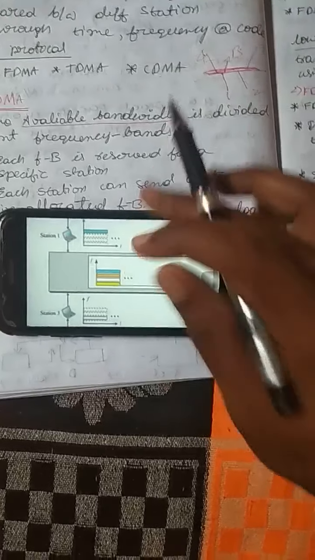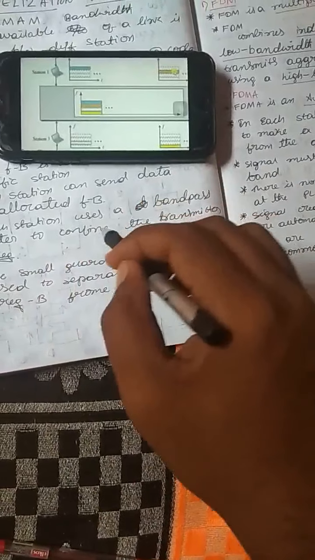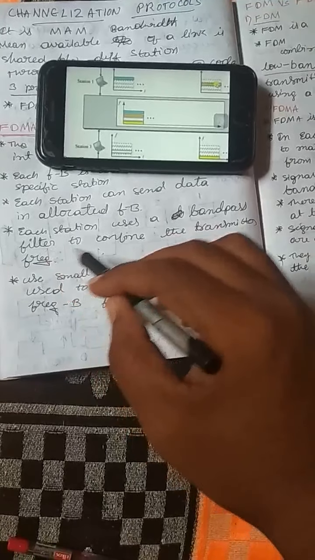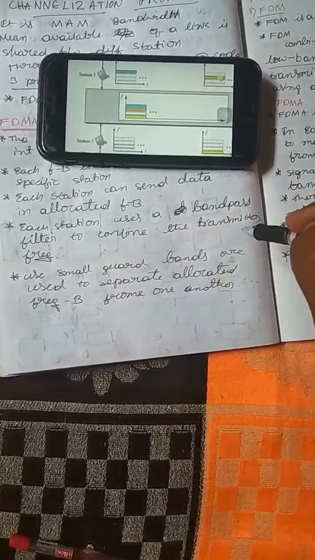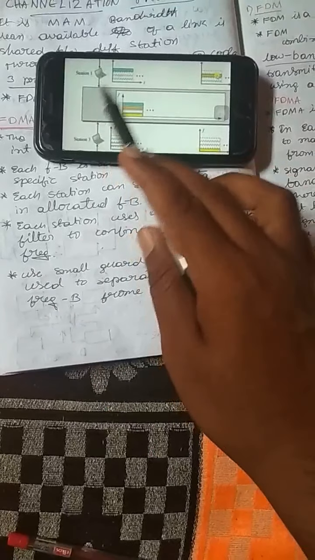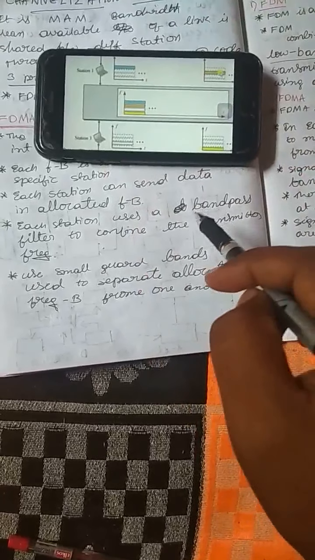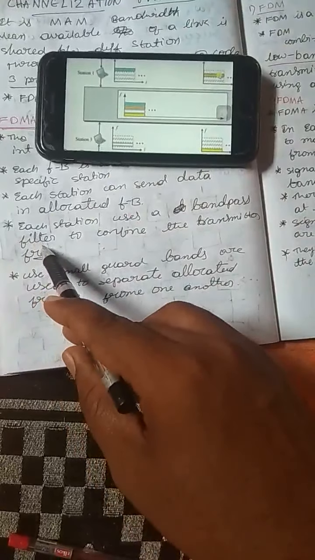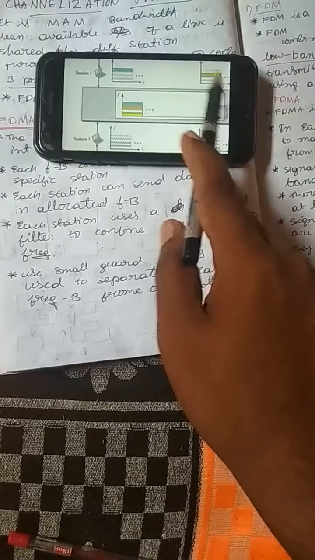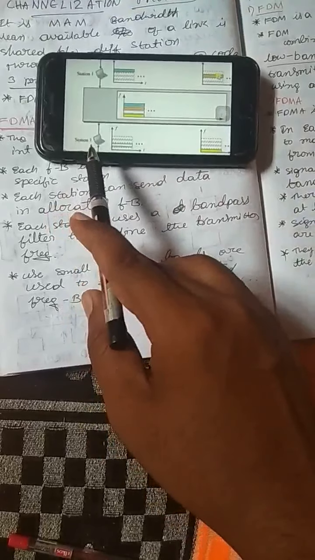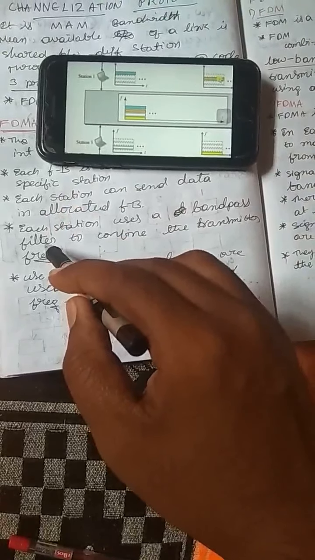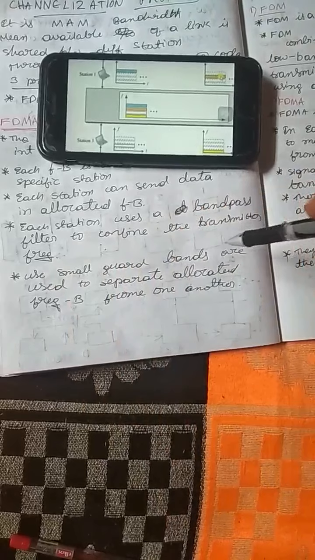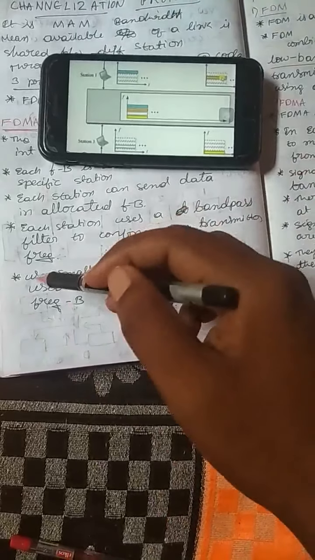And they told that each station uses a band pass filter to confine the transmission frequency. Each station, stations 1 2 3 4, will have a band pass filter to confine the transmitter frequency.